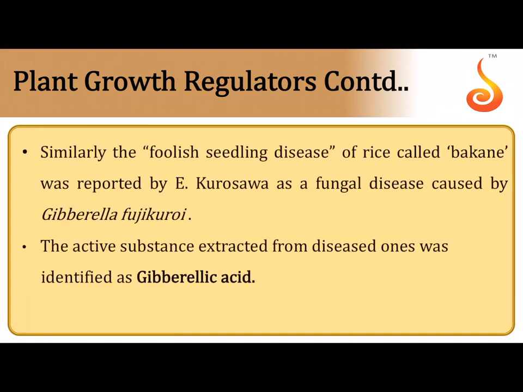Similarly, in case of gibberellin, the gibberellin was a hormone first identified in a fungal disease that is called Gibberella fujikuroi, and this fungus was known to contain an active substance which was later identified to be the gibberellic acid. This was discovered by E. Kurosawa, who saw that some of the rice seedlings grew extremely tall. It is called foolish seedling disease because it is foolish for a seedling to grow extremely tall, because it will collapse in its own weight, and that's why it was called as a foolish seedling disease.